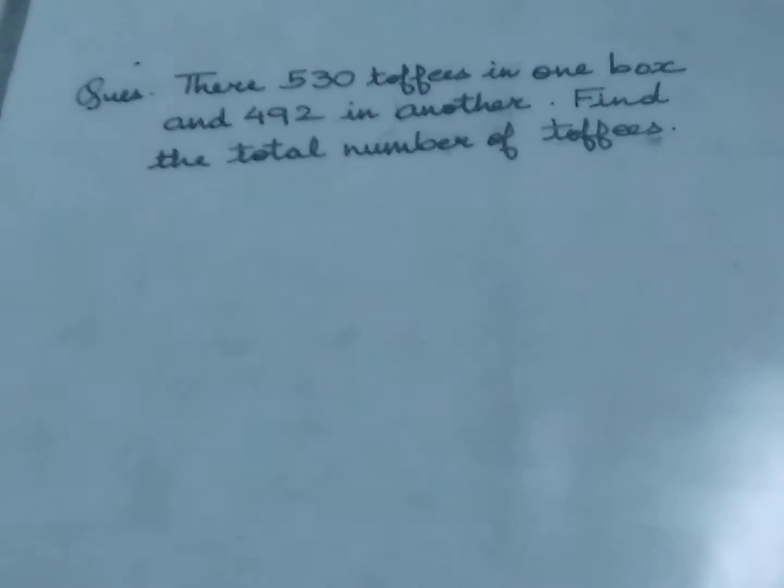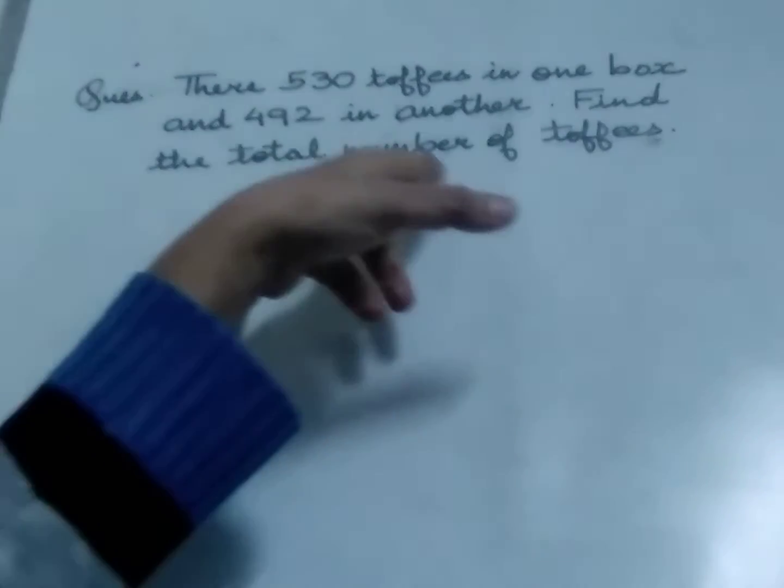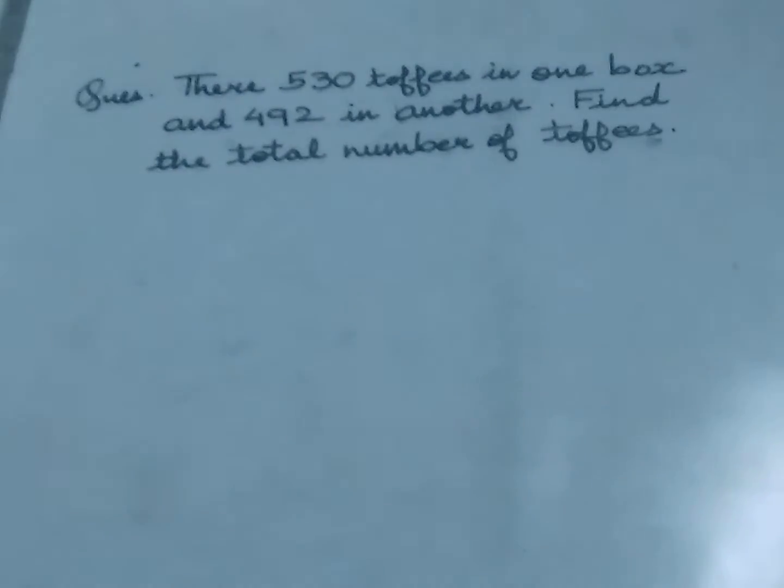Next question is, there are 530 toffees in one box and 492 in another. Find the total number of toffees. So what you have to find here, we need to find the total number of toffees. What we have given, the number of toffees in one box and the number of toffees in another box.